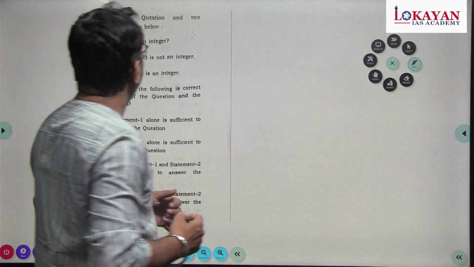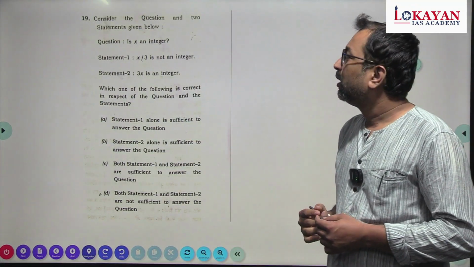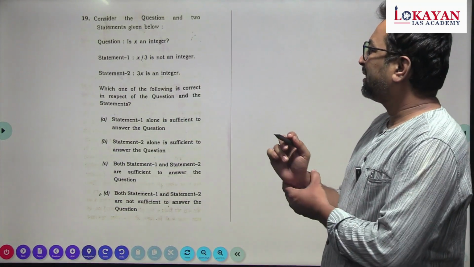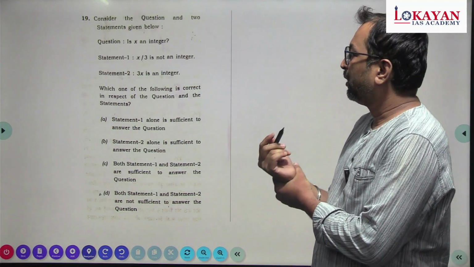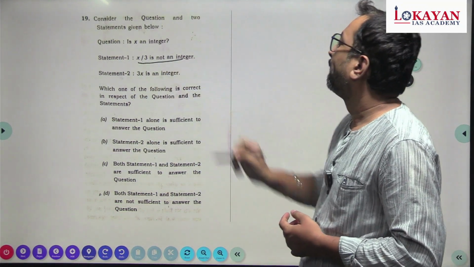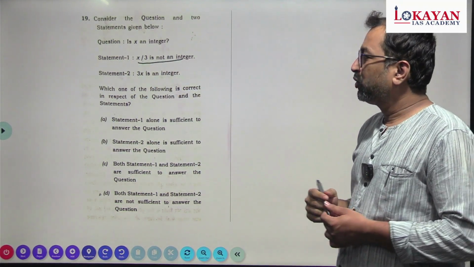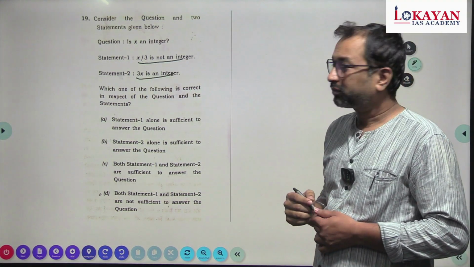Now see, consider the question and two statements given below. Question: is x an integer? And two statements are given. Statement 1 says x by 3 is not an integer. And statement 2 says 3x is an integer.